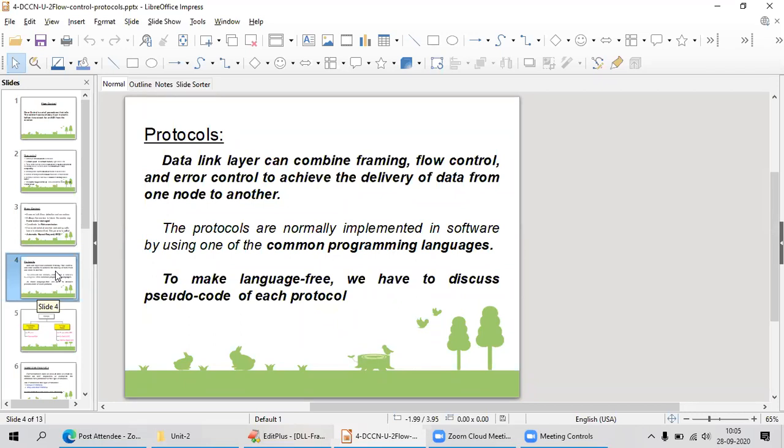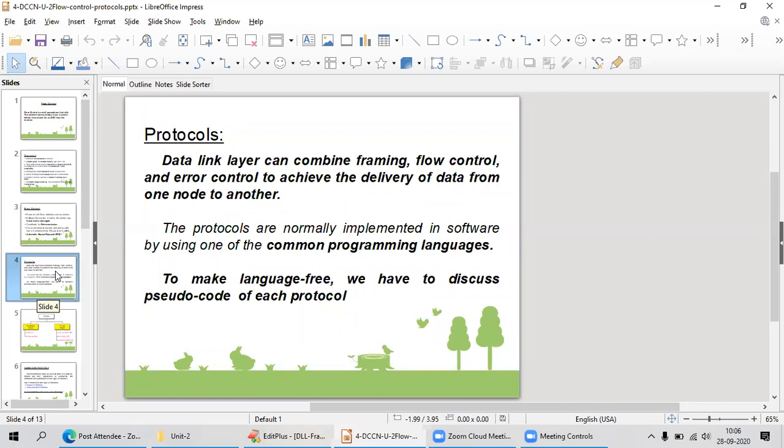Otherwise there may be a chance of hacking, or overwhelming at the receiver end. If you are retransmitting the data every time, your network would be very busy and the receiver may not be happy with your services. In that case, your data link layer protocol can combine framing, flow control, and error control to achieve the delivery of data from one node to another.